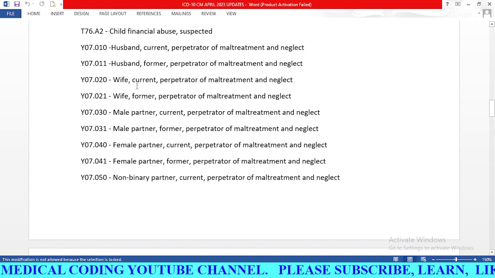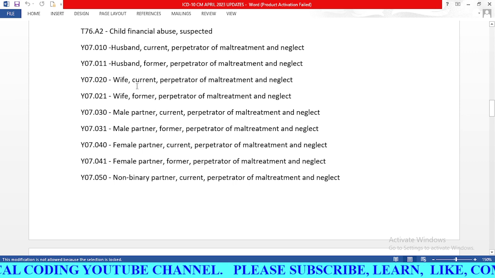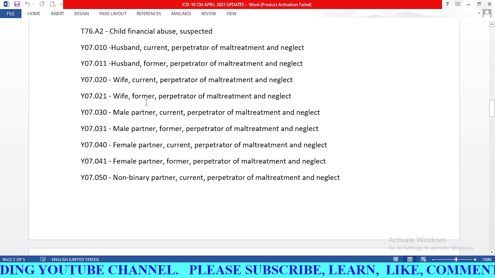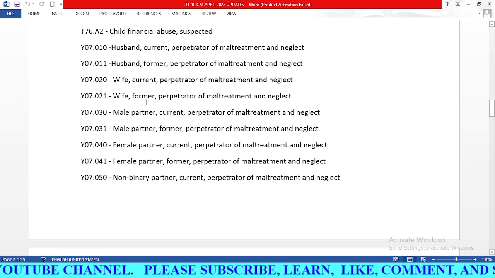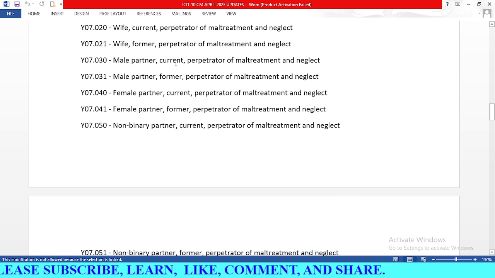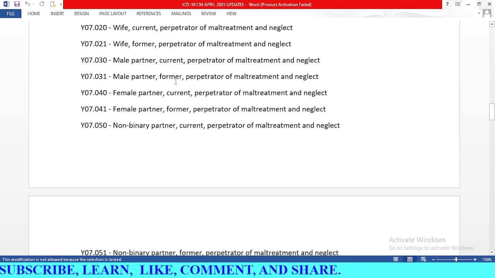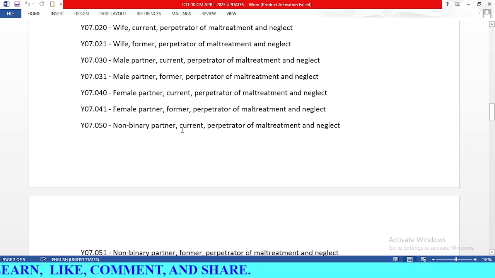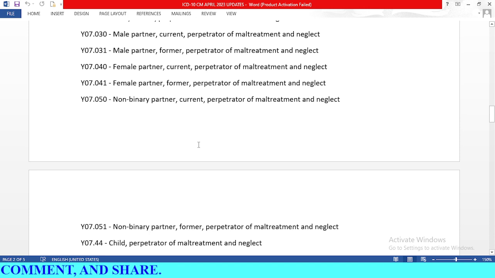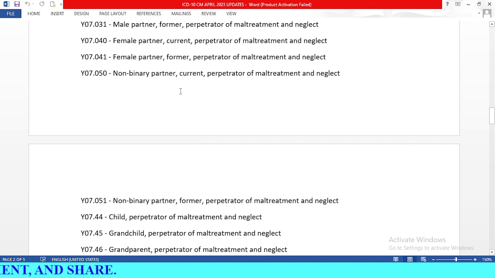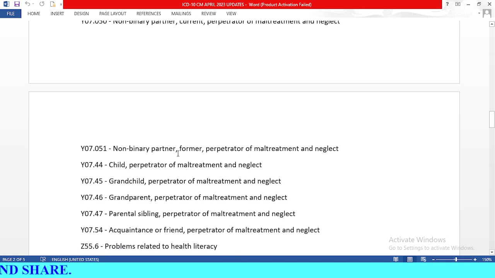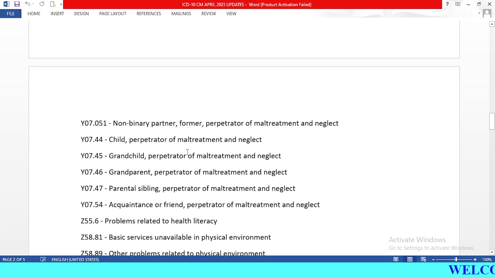So we need to check the documentation in order to code properly about this current or former husband or wife. And also we have male partner current and male partner former. And also female partner current, female partner former. And also we have non-binary partner current, non-binary partner former. So these are all codes related to abuse.